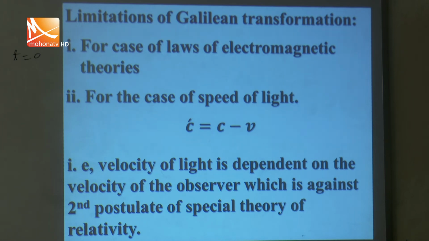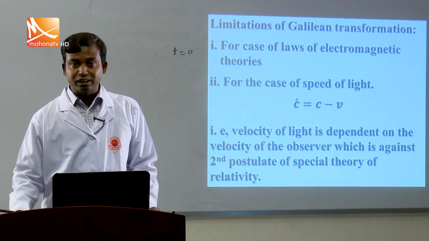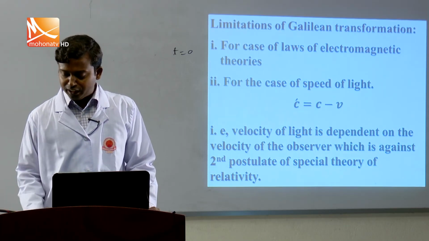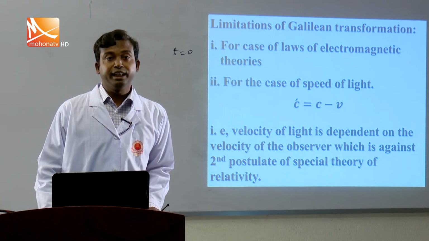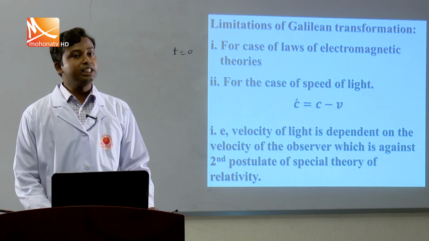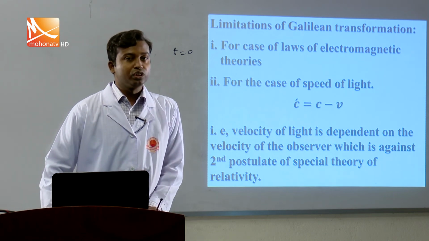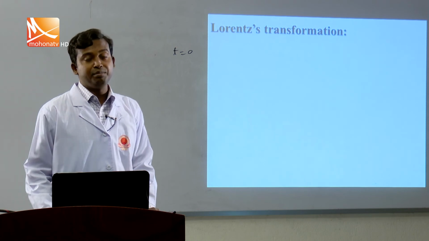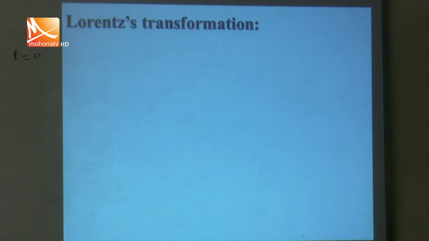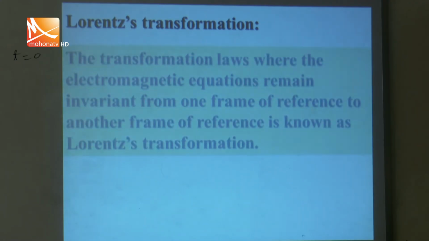To solve this problem, we study another theory of transformation, that is the Lorentz transformation. By the Lorentz transformation, this problem can be solved. Lorentz basically tries to minimize the limitations that we got from the Galilean transformation.